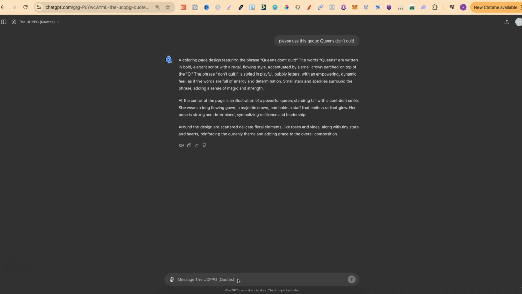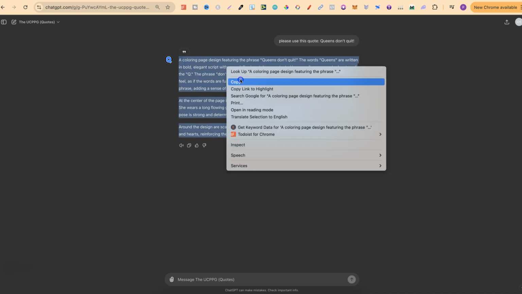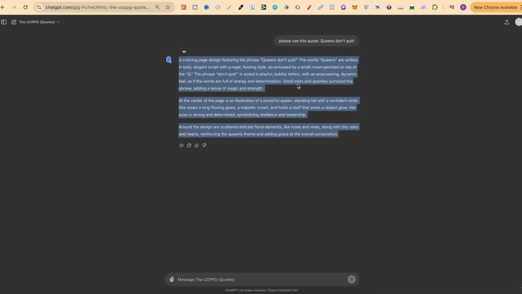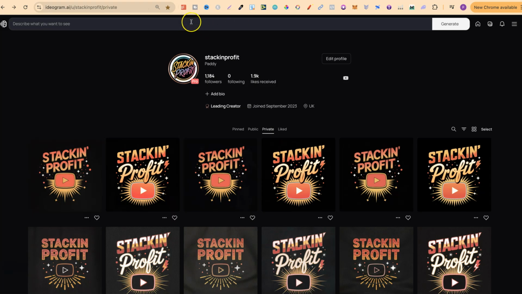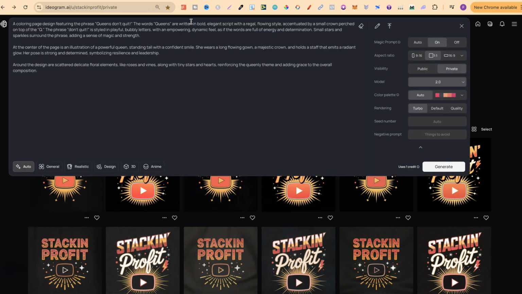Now if you don't know anything about my prompt generator, this one, my quote one, let me just explain a little bit about this. So this first part is all about the font and the font style. The second part is all about the illustration, and then the third part is all about the surrounding elements as well. But now what we can do is simply take this, like so. We've copied the prompt, and now we're going to come over to Ideogram. So all we're going to do is plug that in there.